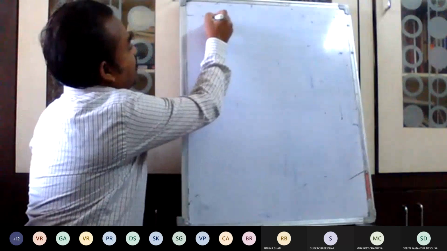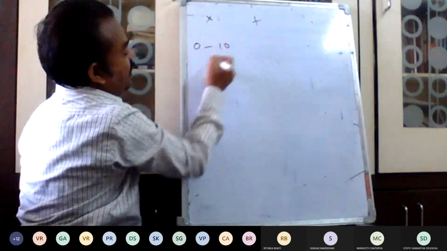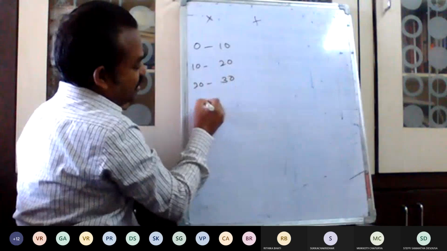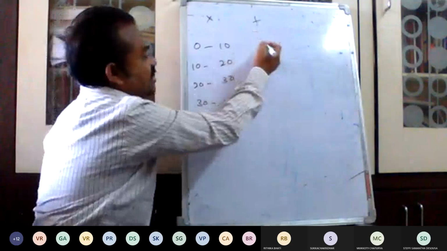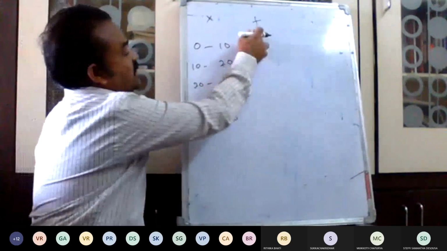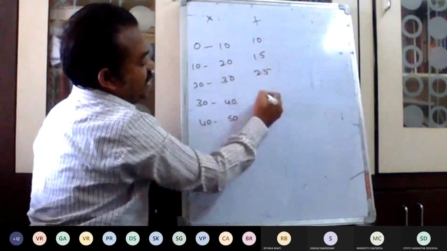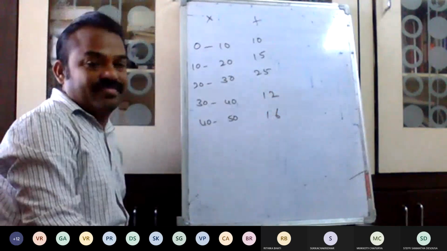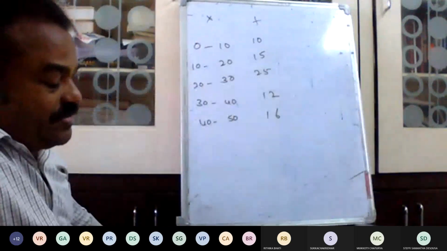Here, in a continuous series, the frequency distribution is, for example, 0 to 10, 10 to 20, 20 to 30, 30 to 40, 40 to 50. This is the frequency distribution. Assume these are the percentages of attendance, and these are the numbers of candidates: 10, 15, 25, 12, and 16. Example. Now draw.